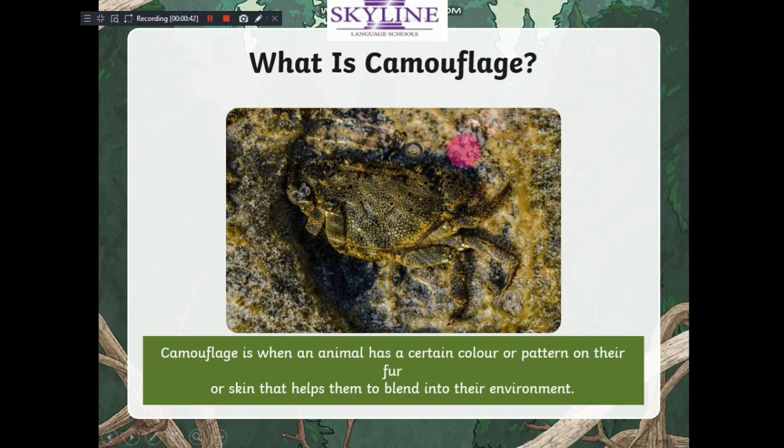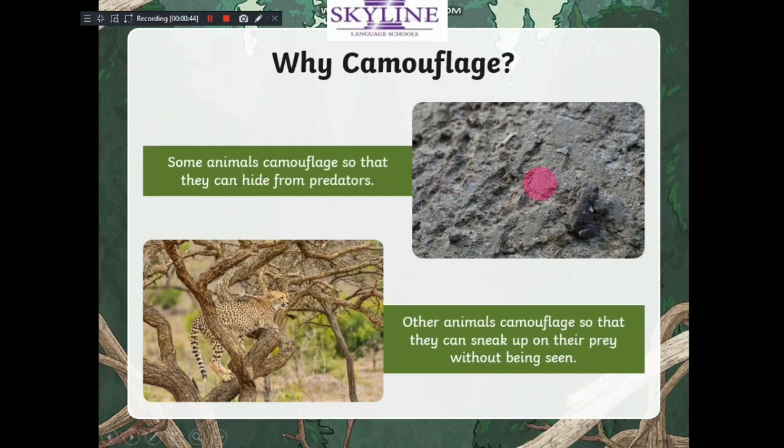Okay, look here. Where is the animal here? After five or six seconds, you can detect this animal here, look. So I can differentiate between the animal and the environment. This is called blending, called camouflage.